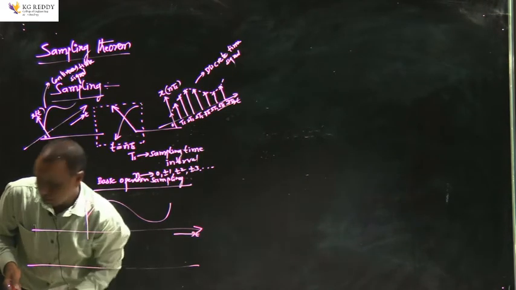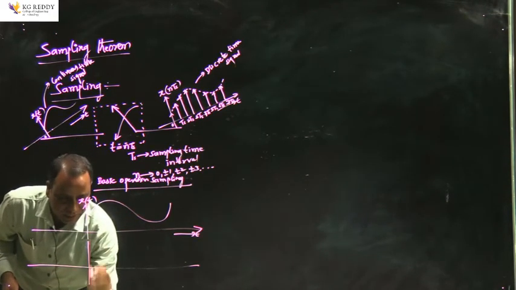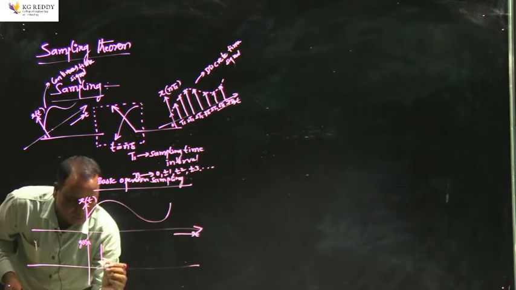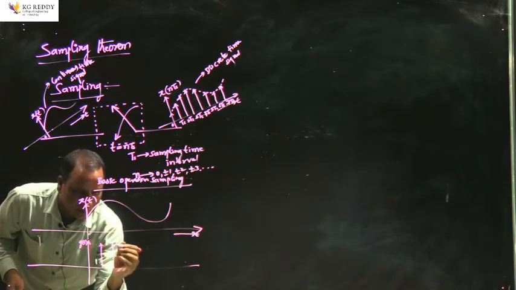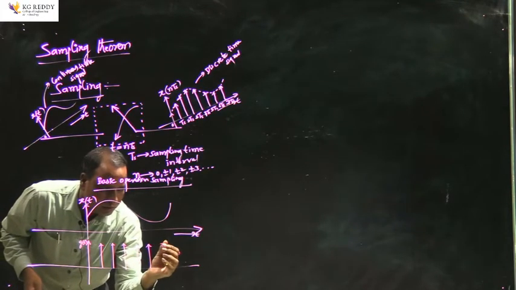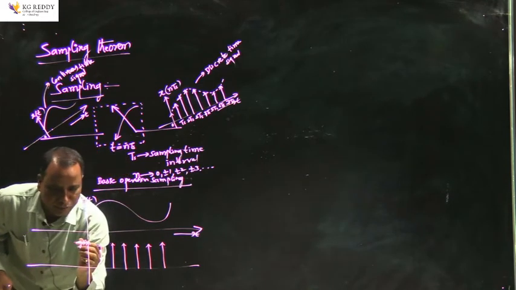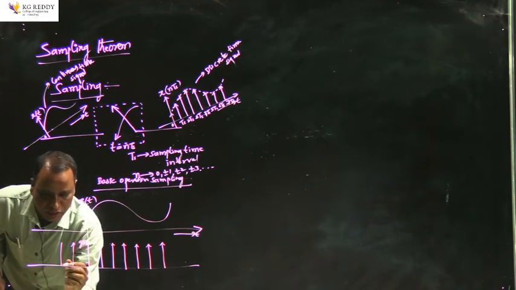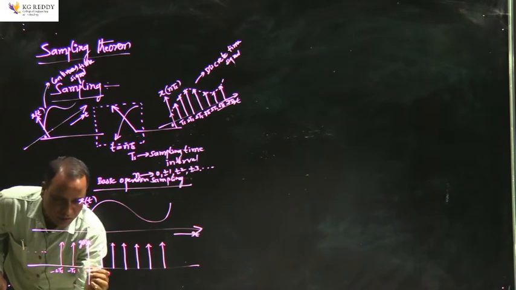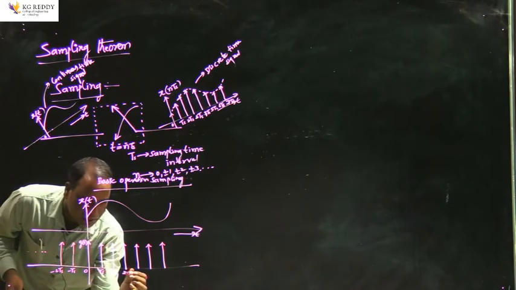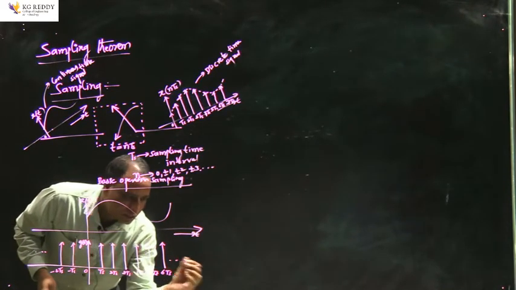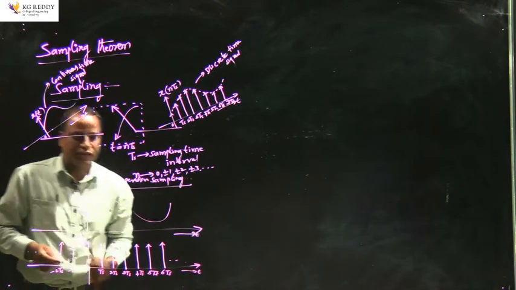into the discrete case, where these signals can be multiplied by g of t. I have a sample at Ts, sample at 2Ts, sample at 3Ts, sample at 4Ts. We need to multiply the continuous time signal with this kind of train of impulse function, so that the continuous time signal will be converted into discrete time signal. So it continues, and this is -2Ts, and this is -Ts, 0, and this is Ts, and this is 2Ts, 3Ts, and 4Ts, 5Ts, 6Ts, and it continues. So this is a train of impulse function, g of t, I have taken this.